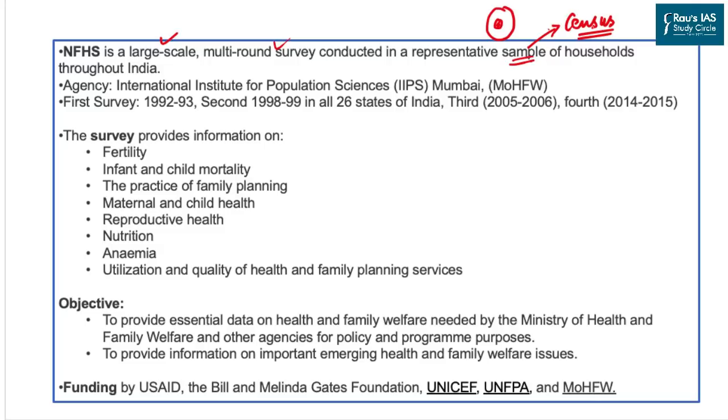So the sample survey is undertaken throughout India, that is all the states and 4 union territories. This survey is conducted by the International Institute for Population Sciences, headquartered at Mumbai, which functions under the Ministry of Health and Family Welfare. The first survey was conducted in 1992, followed by 1999 in 26 states of India.